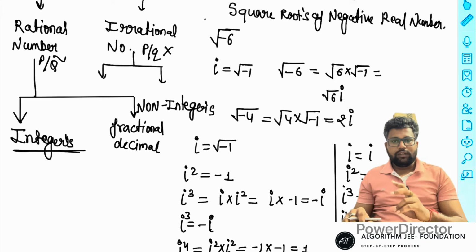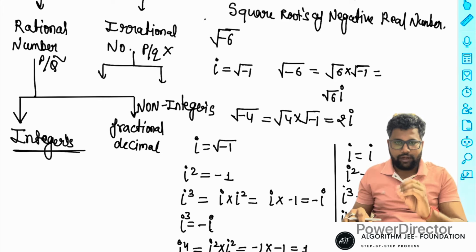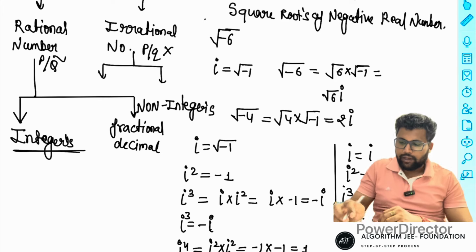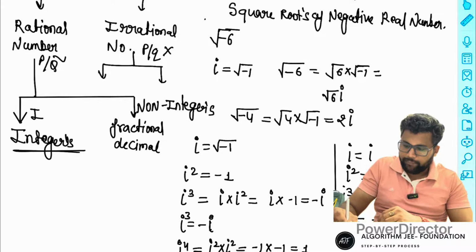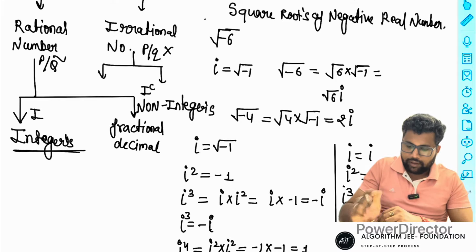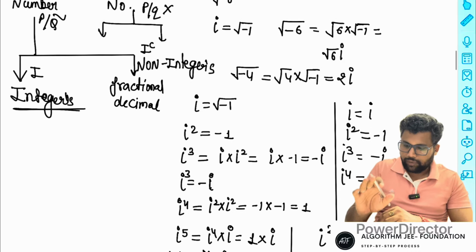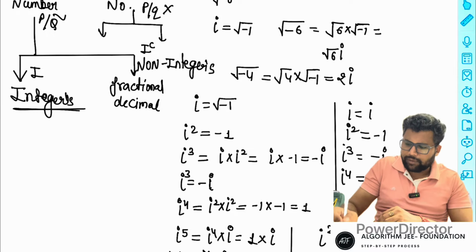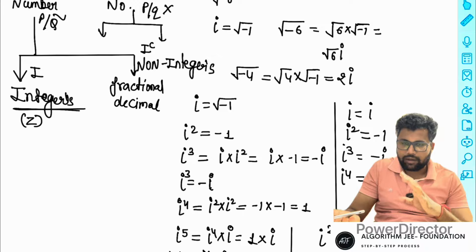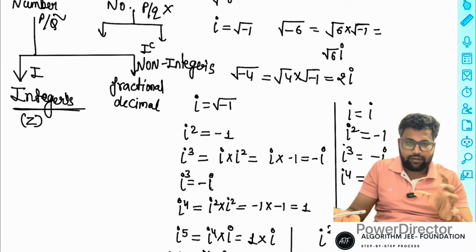So rational numbers have two parts. First is integers, second is non-integers. Integers are sometimes represented by I, and non-integers by IC. Sometimes integers are also represented by Z, but I is enough. So notation is also very important.